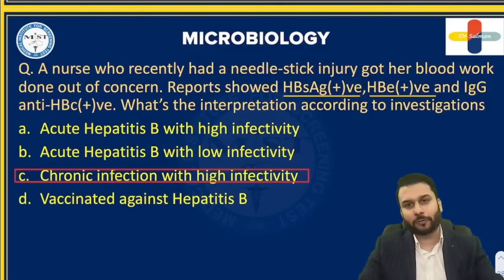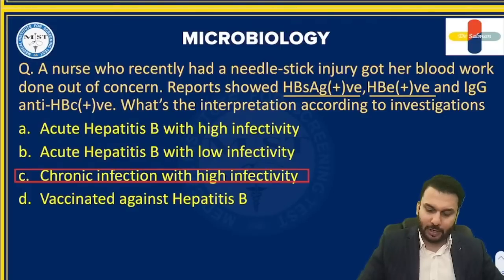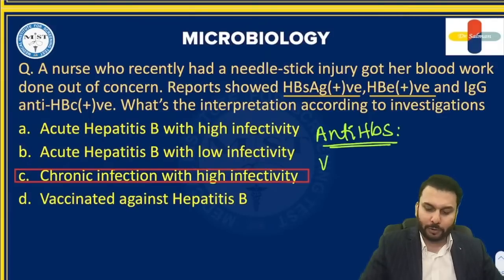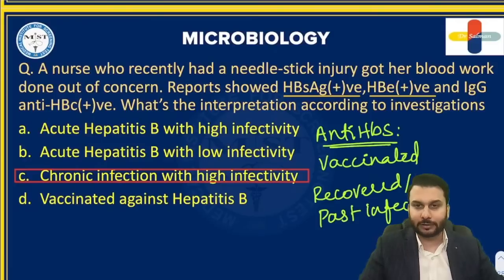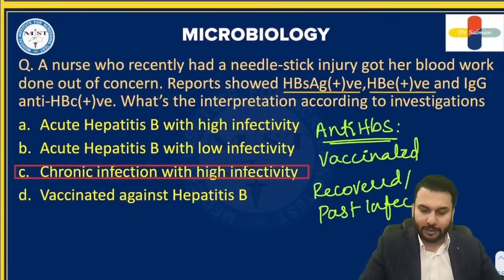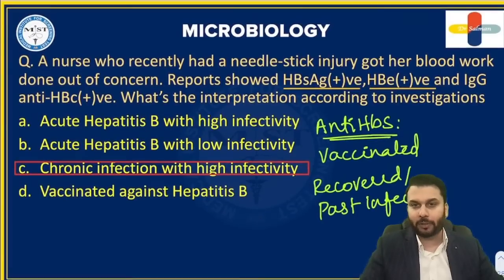So repeat type of a question. Make sure you guys all know this. The only people in which you see the anti-HBs becoming positive are one, a vaccinated case of hepatitis B, and another who recovered from this infection, also called a past infection. So anti-HBs is present only in two people.